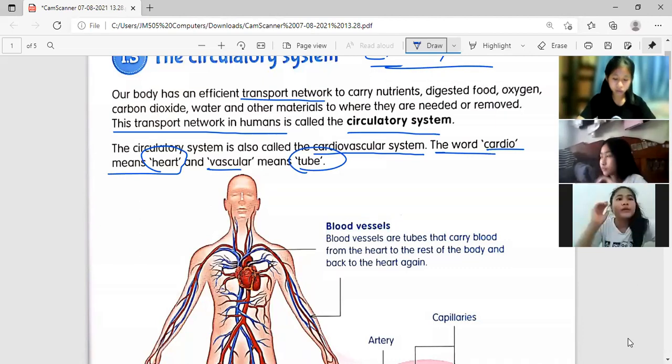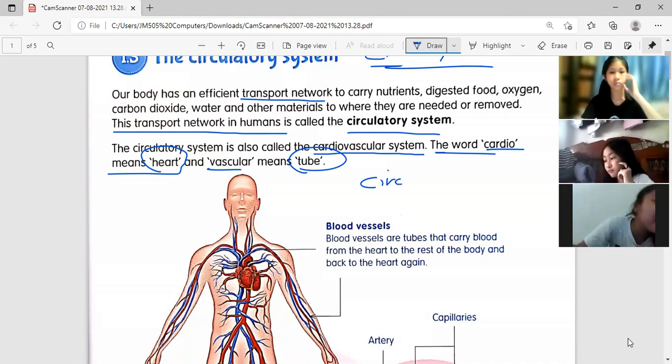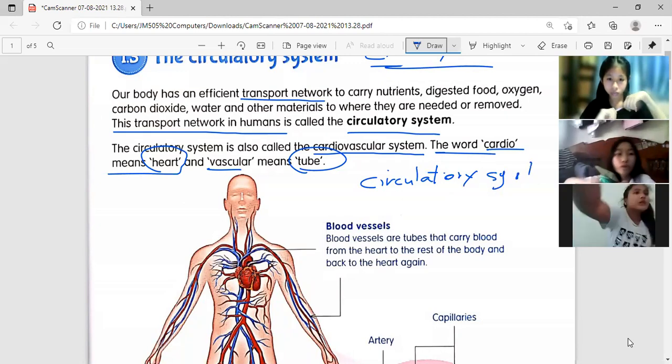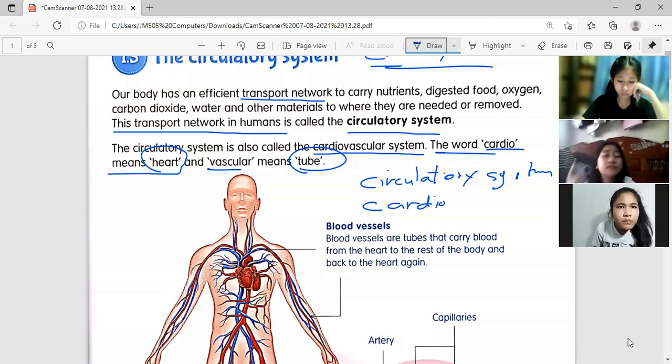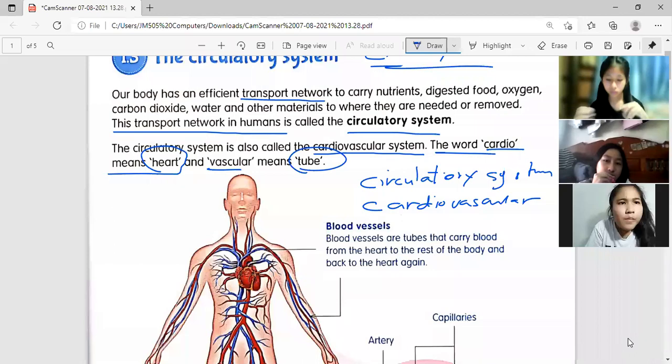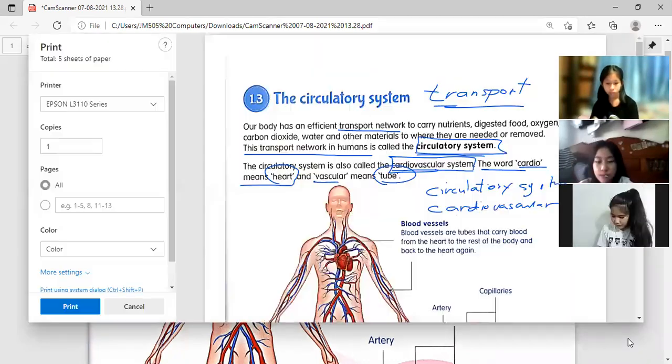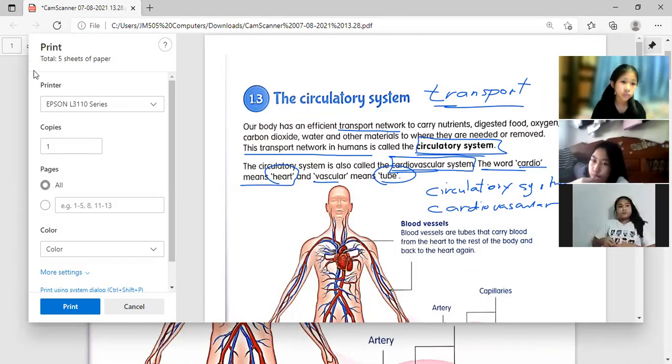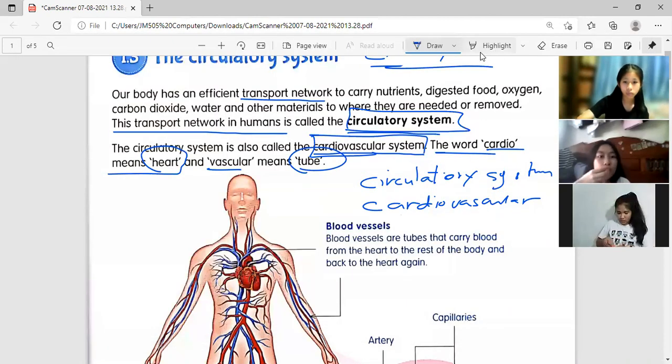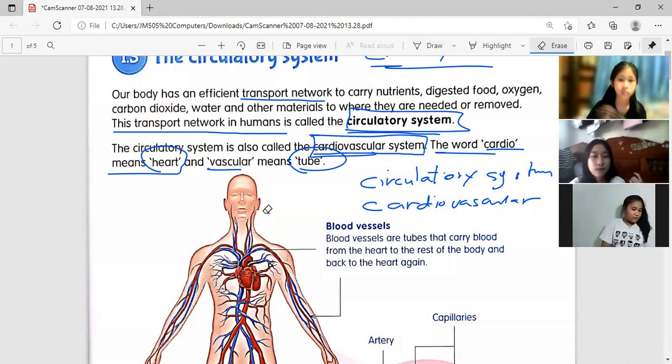Again, I want to see in your vocabulary books: circulatory system and cardiovascular system. I will erase it first.